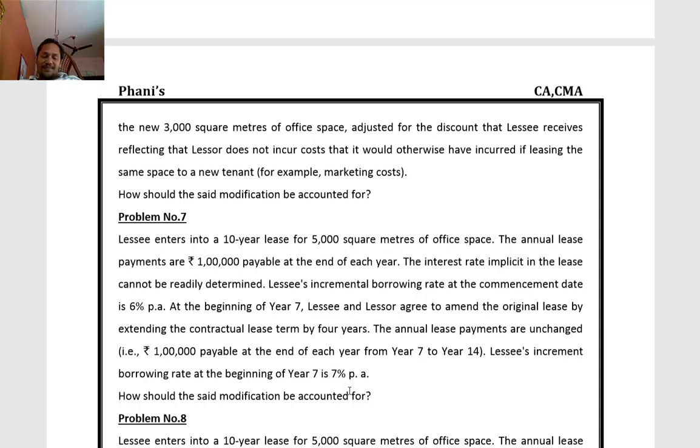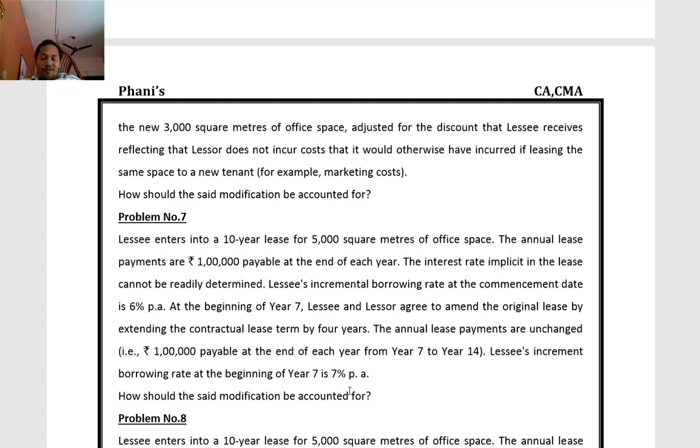Here, there is only a change in the duration. So it is extended by 4 more years. So we need not go for creating one more lease. A separate lease is not necessary. If there is an increase in scope and commensurate consideration increases, then we have to go for a separate lease. Here definitely we have to account for the modification.